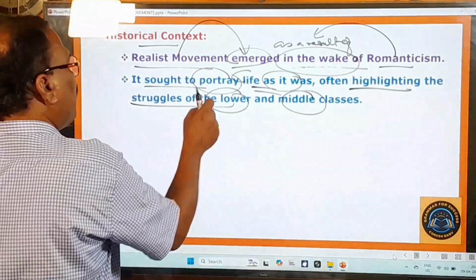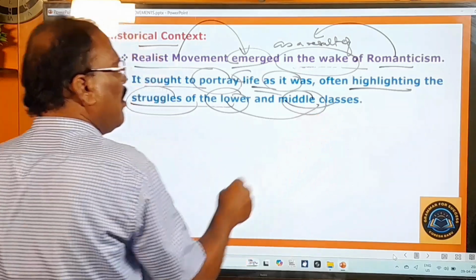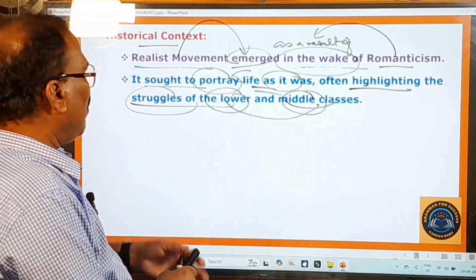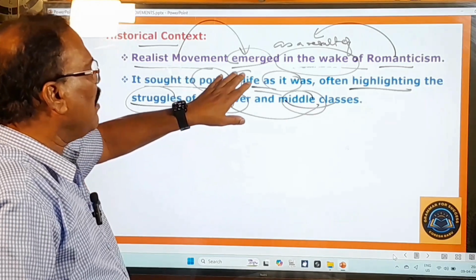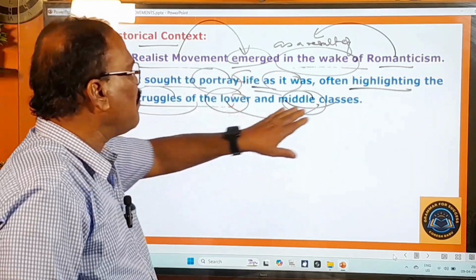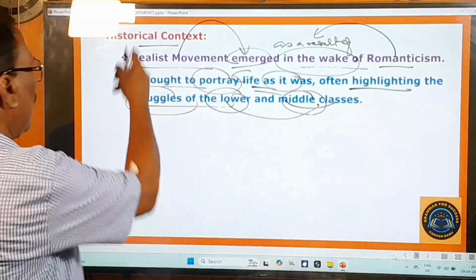So here they presented the struggles of the lower class people and the middle class people realistically. The poets and the writers of this movement wanted to portray the life of the lower class people and the middle class people realistically. That's the direct point. The historical context is over.